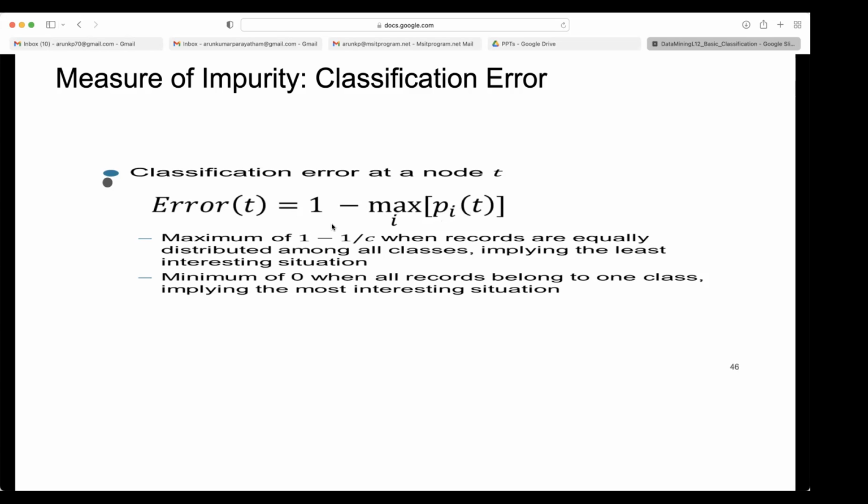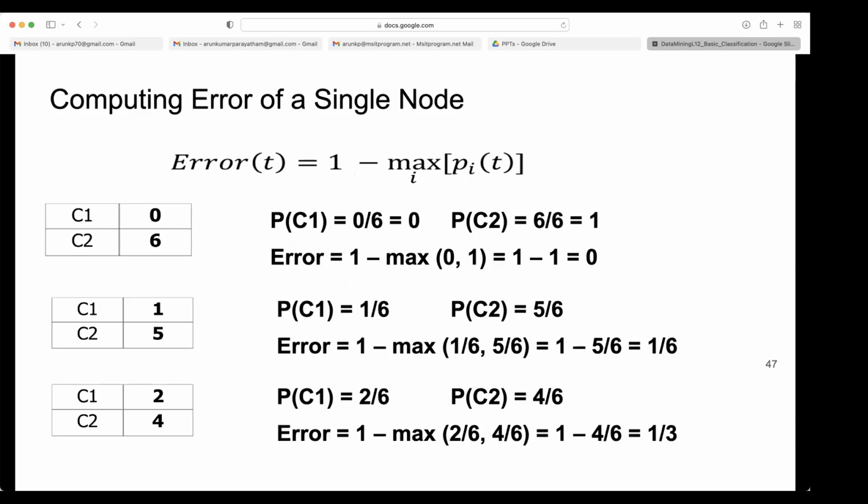1 minus 1 by C, for example 1 minus 1 by 3, if all are evenly distributed. That is the highest error value you will get. Otherwise, maximum will always be greater than 1 by C. So when records are equally distributed among all classes, implying the least interesting situation. Minimum of 0, if maximum becomes 1, only one class present, then your error will become 0, when all records belong to one class, implying the most interesting situation.